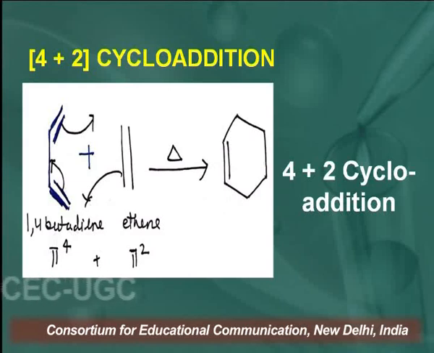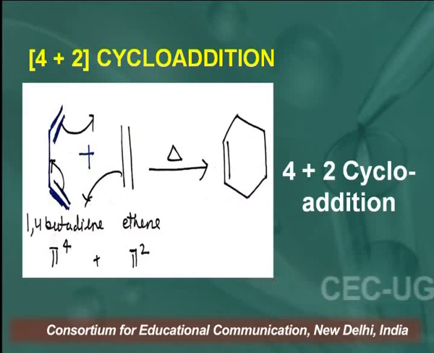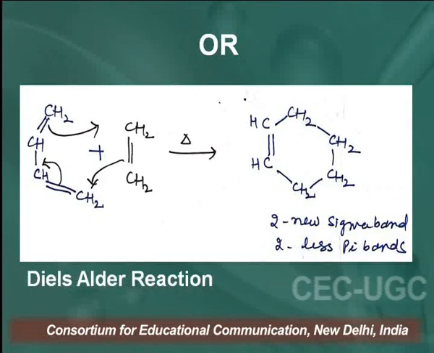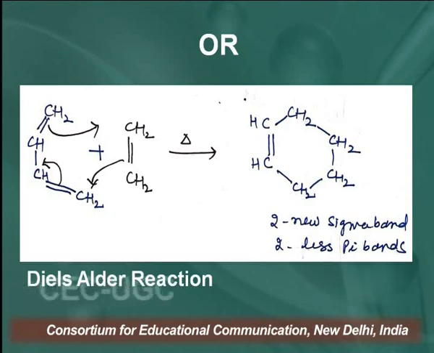This is called 4 plus 2 cycloaddition: 4 pi electrons from one reactant and 2 electrons from the other reactant, or we can represent it in this way. So learners, the 4 plus 2 cycloaddition reaction is called the Diels-Alder reaction. In the product you can see there is only 1 pi bond, while in the reactants, if we count the pi bonds, there are 3. After the reaction the cyclic product has only 1 pi bond.